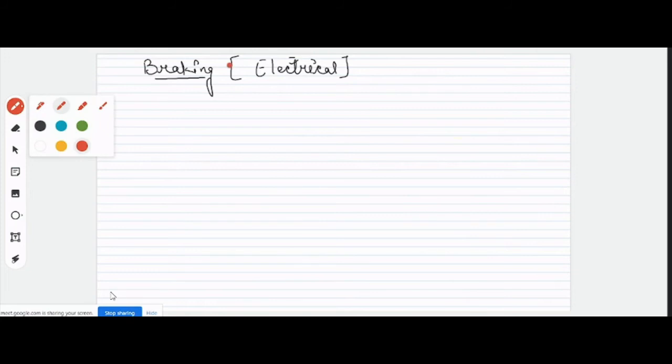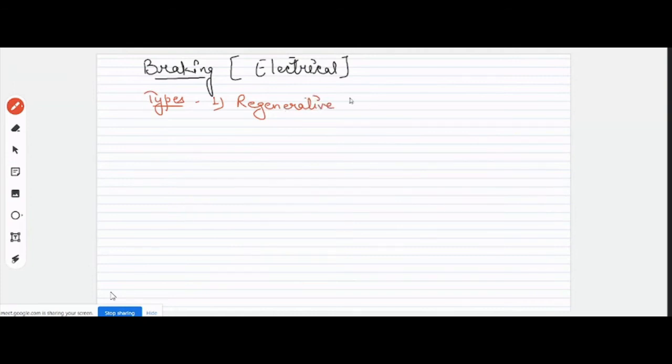Now, as per the book, electrical braking can be of three types. If we talk about the types of electrical braking, we can classify into three categories. One called regenerative braking. Right? The second one called dynamic braking.